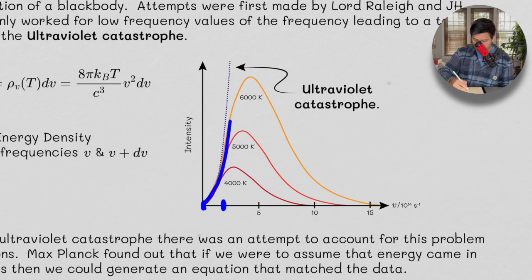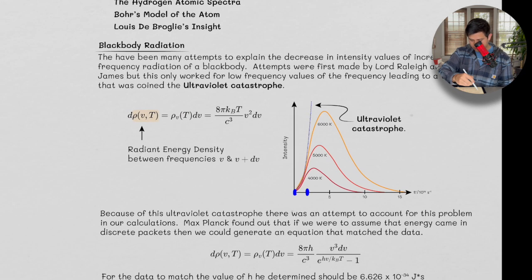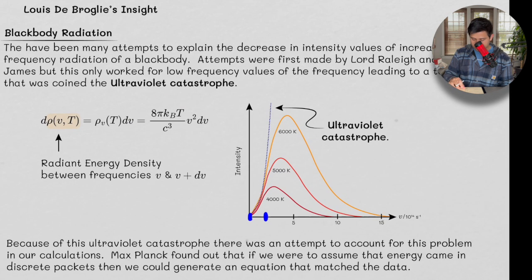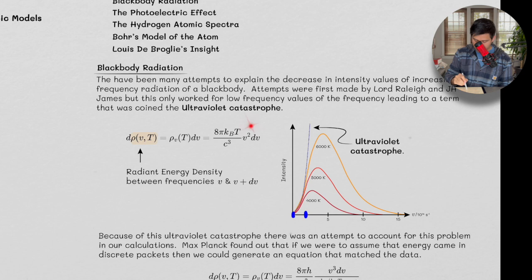So this was the model that they had made. This ultraviolet catastrophe, the catastrophe being that it diverged completely away from experimental data, was modeled by this equation.